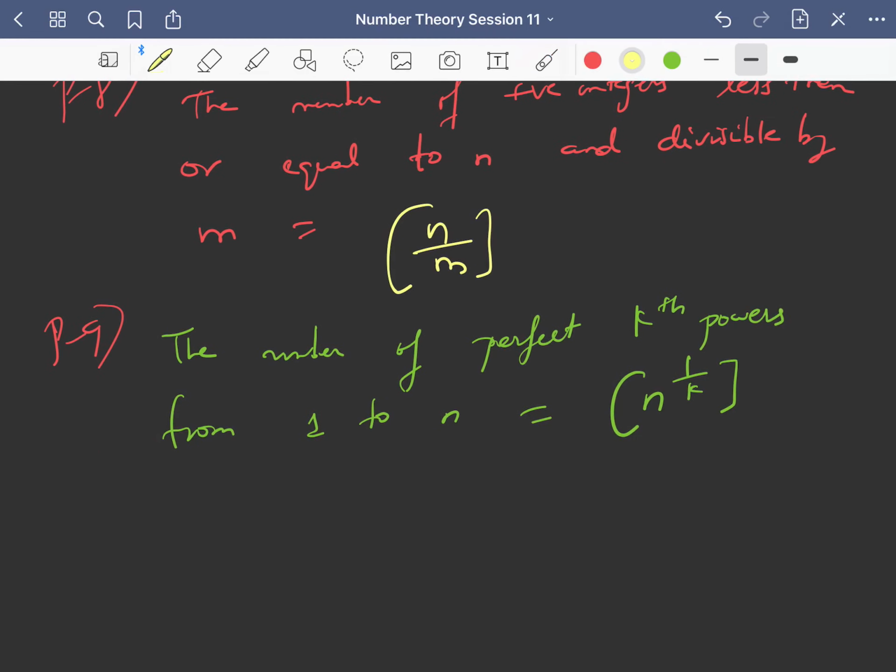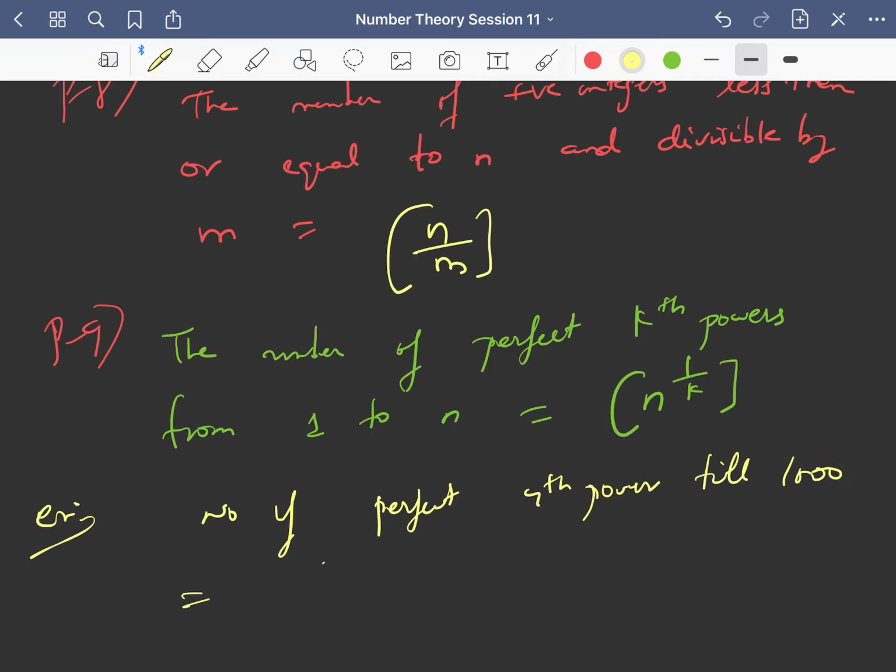So if I ask you number of perfect fourth powers, meaning 1 power 4, 2 power 4, so on till say 1000, this is nothing but greatest integer of 1000 power 1 by 4. So now you need to check which one you will be getting. So 5 power 4 is 625, whereas 6 power 4 will exceed 1000, right? You will get 1296.